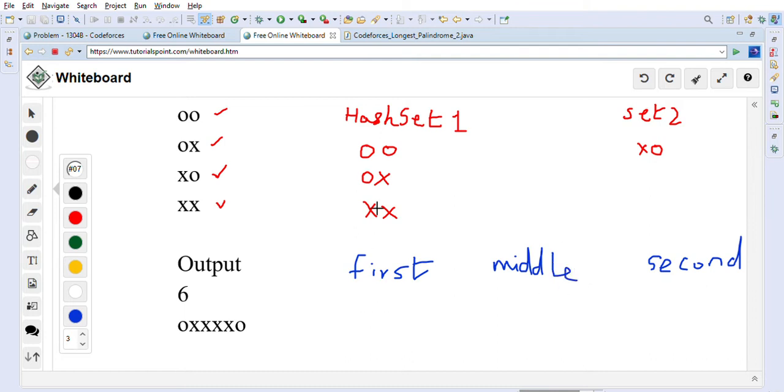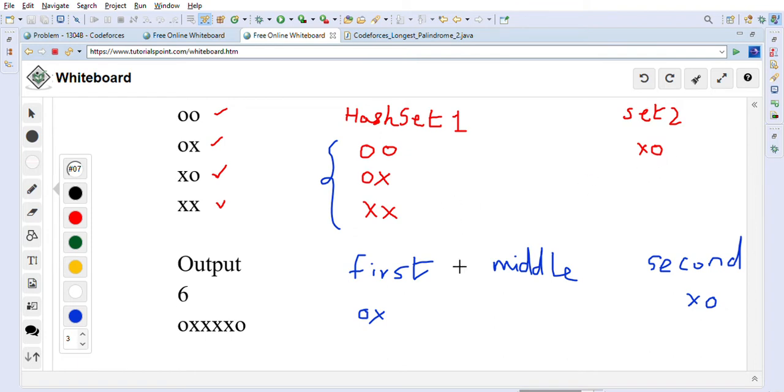For the first part, we will go through this hash set 1 and check if there is any string in set 1 which has an opposite string in set 2. So OX is there, which has its reverse string in set 2. In that case we make OX the first one, and then we put the reverse part, XO, into the second part. After that there is no other string which has a reverse string present in set2.